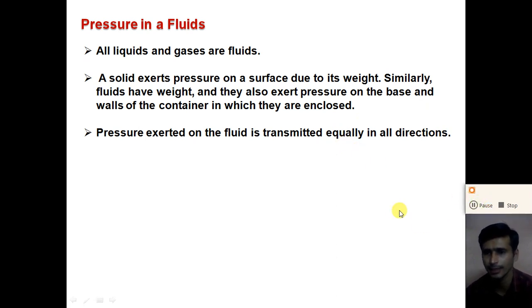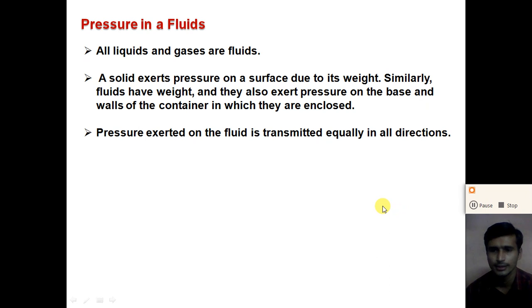If the container is filled with liquid, it creates the same pressure on all the walls of the container, as well as the same pressure on the base of the container.